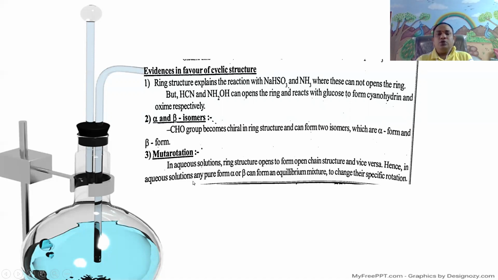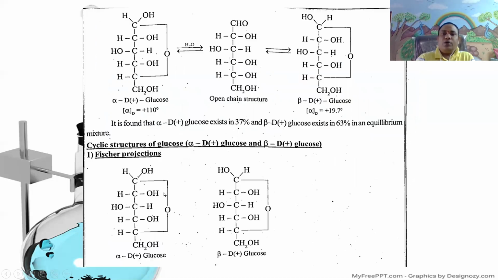Hence, in aqueous solutions, any pure form, alpha or beta, can form an equilibrium mixture and change its specific rotation.